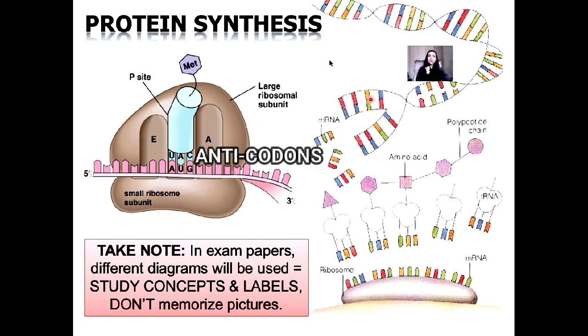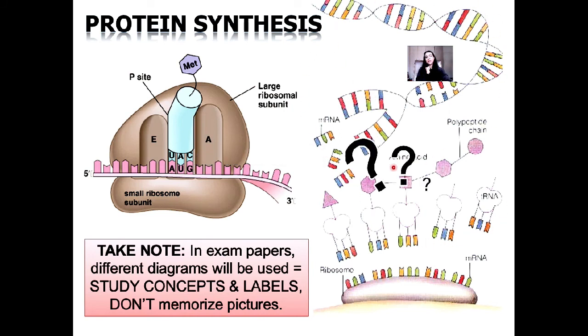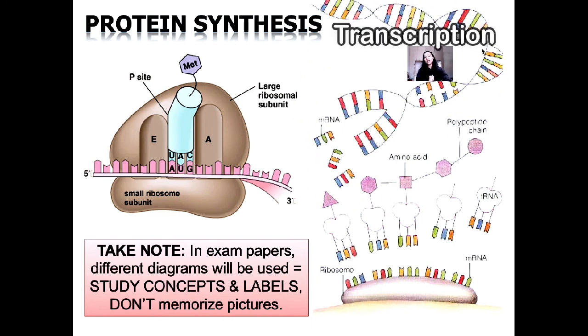Let's look at our next structure. In this picture, what do we see? What process is taking place here? Very good. Here we see our DNA with its double helix unwinding to form 2 strands. One strand acting as a template onto which a whole new strand is built. The new strand is our messenger RNA, and what's happening to it? It is leaving the nucleus. So this picture represents our transcription.